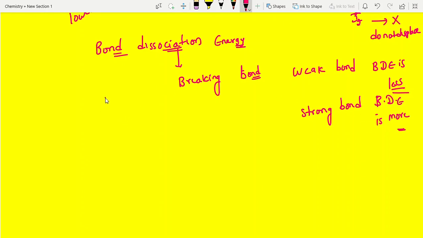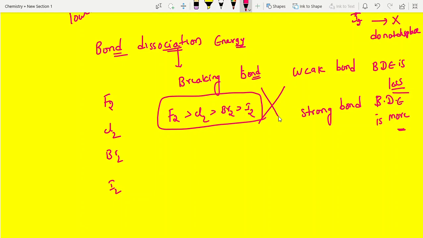So first you can try this one: fluorine, chlorine, bromine, iodine. Clear, students? Now try. What is the order? If you expect fluorine, then chlorine, bromine, iodine, this is completely wrong. In previous videos I gave points based on size. Most of the students will expect like this.